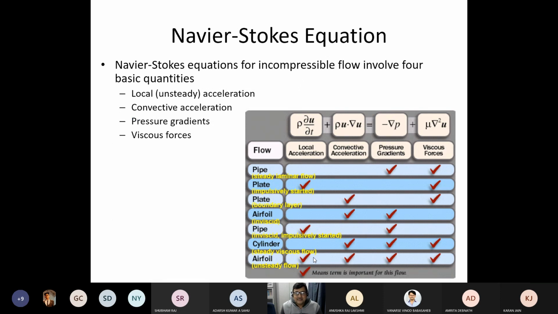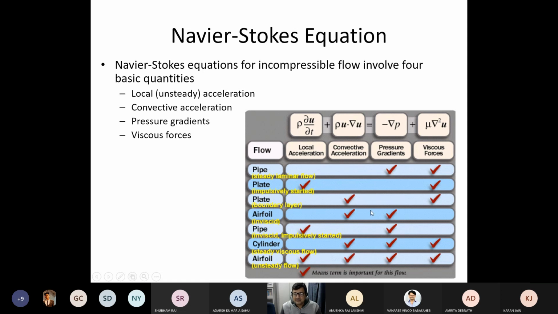So if I just summarize the whole thing, you may see that this term is the local acceleration, this term is the convective acceleration, these are the pressure gradients, this is the viscosity. Say suppose you have a pipe flow, plate flow with impulsively started, plate flow with boundary layer, aerofoil, pipe, cylinder. This particular table summarizes which term will be important in which case.